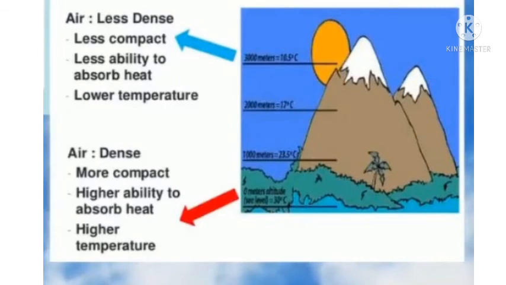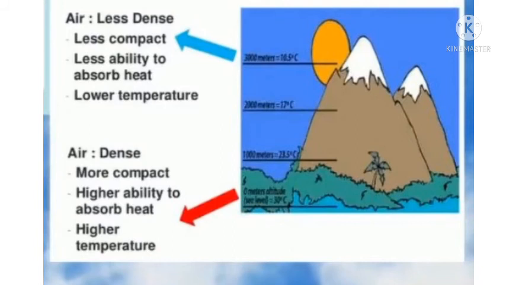Because the air is less dense, less compact, with less ability to absorb heat, there is a lower temperature. On the other hand, when we are at sea level or on land, air is dense, more compact, with high ability to absorb heat, and there is high temperature.